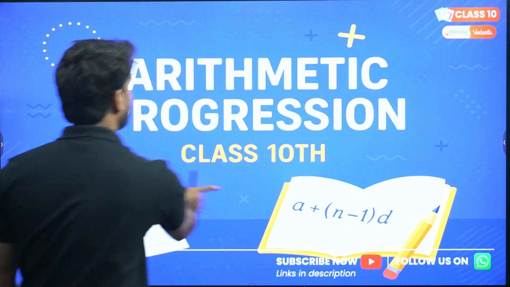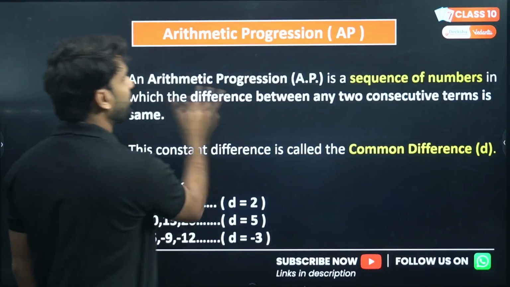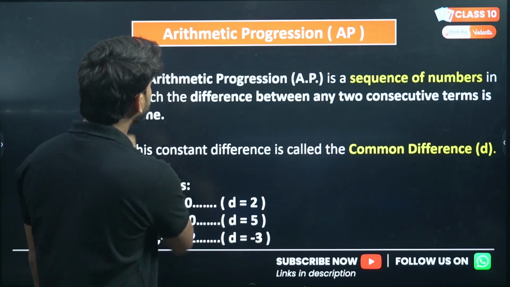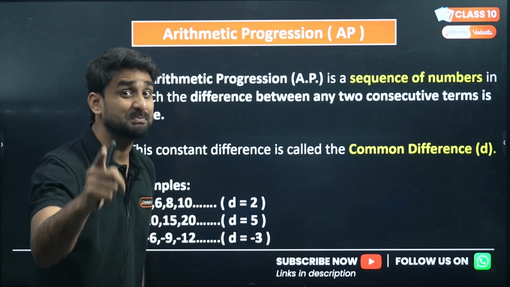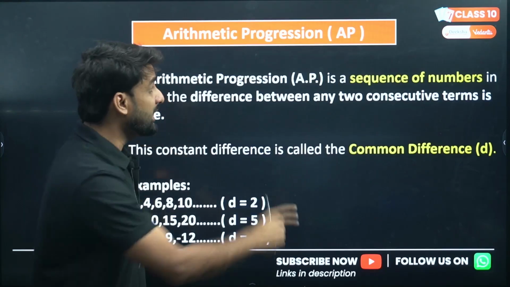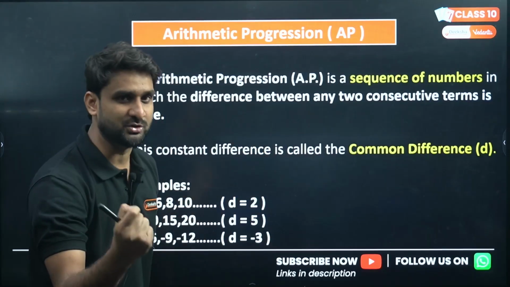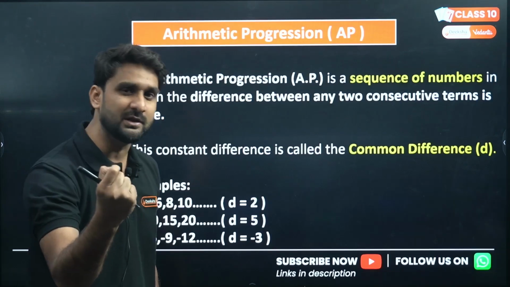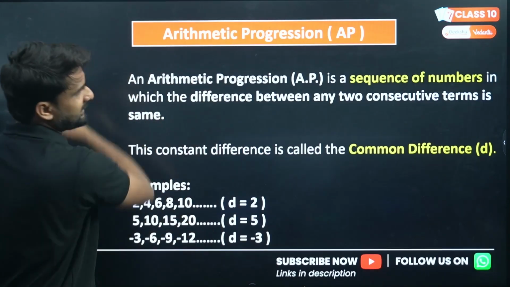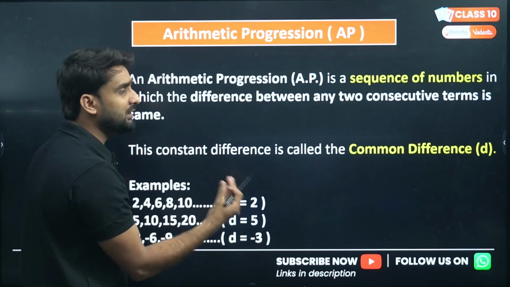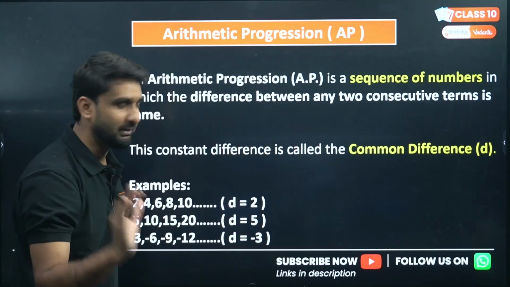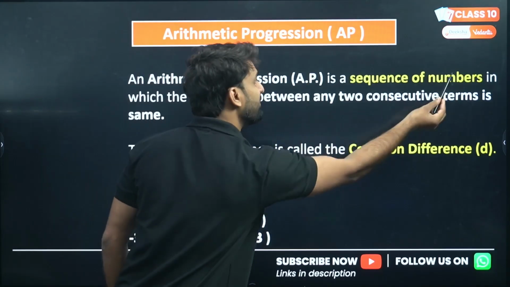So let's begin. What is arithmetic progression? Without wasting a moment, I'm starting. My dear kids, please concentrate and focus, and I'm going to give you a very easy explanation. An arithmetic progression, in short, is also called AP. AP is a sequence of numbers.